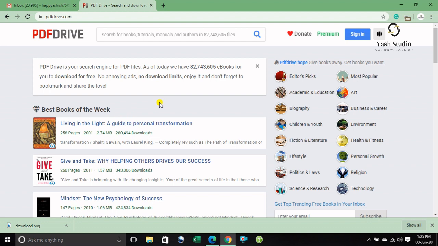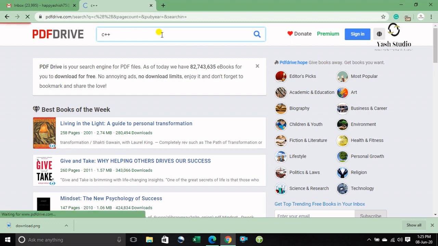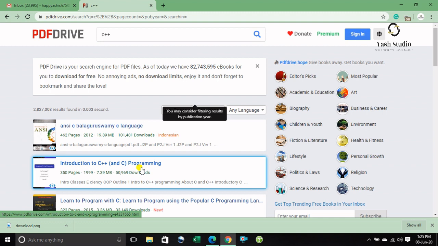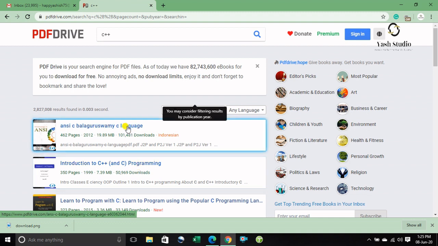As you can see, all topics are here, and I need a subject, the programming language C++. I want a C++ book, and all the C++ books are here, very easy to download and very easy to access.